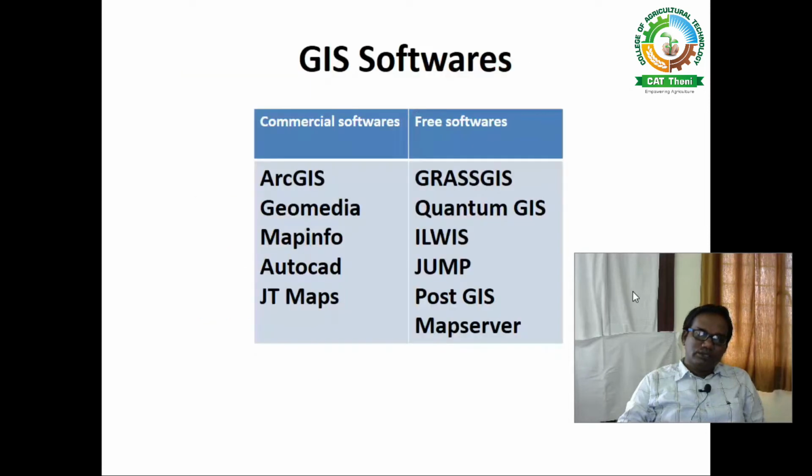Then let us move to the GIS softwares. GIS softwares are available both commercial and in free form. The commercial softwares are ArcGIS, GeoMedia, MapInfo, AutoCAD, JT Maps. These are commercial softwares; they have to be purchased and can be used effectively for the interpretation of the collected data. Then free softwares: GrassGIS, QuantumGIS, Elvis, Jump, PostGIS, MapServer. These are the free softwares that are also available.